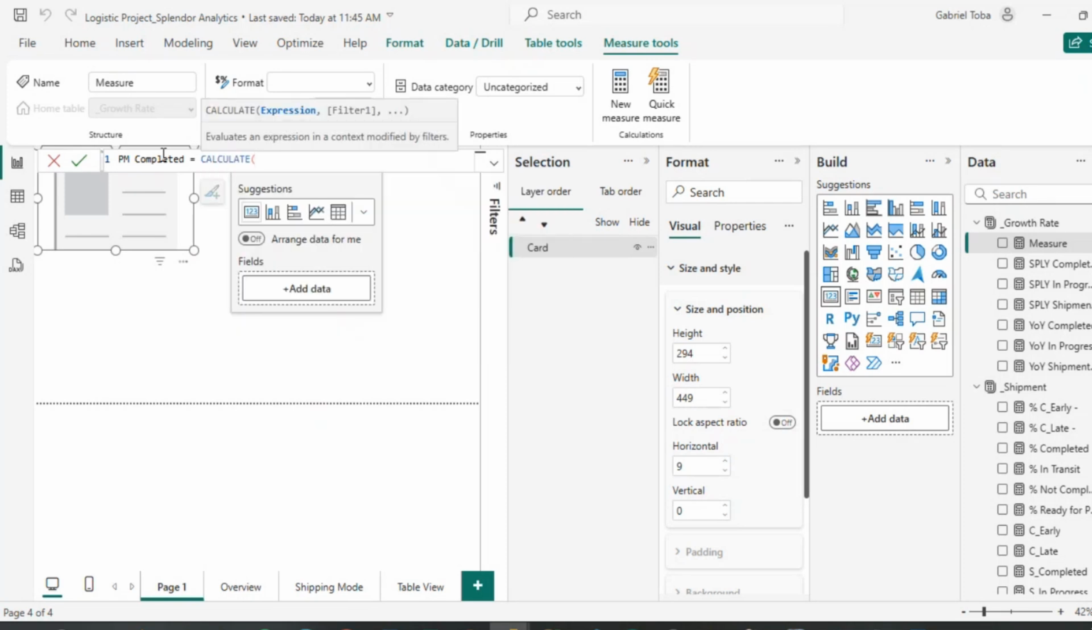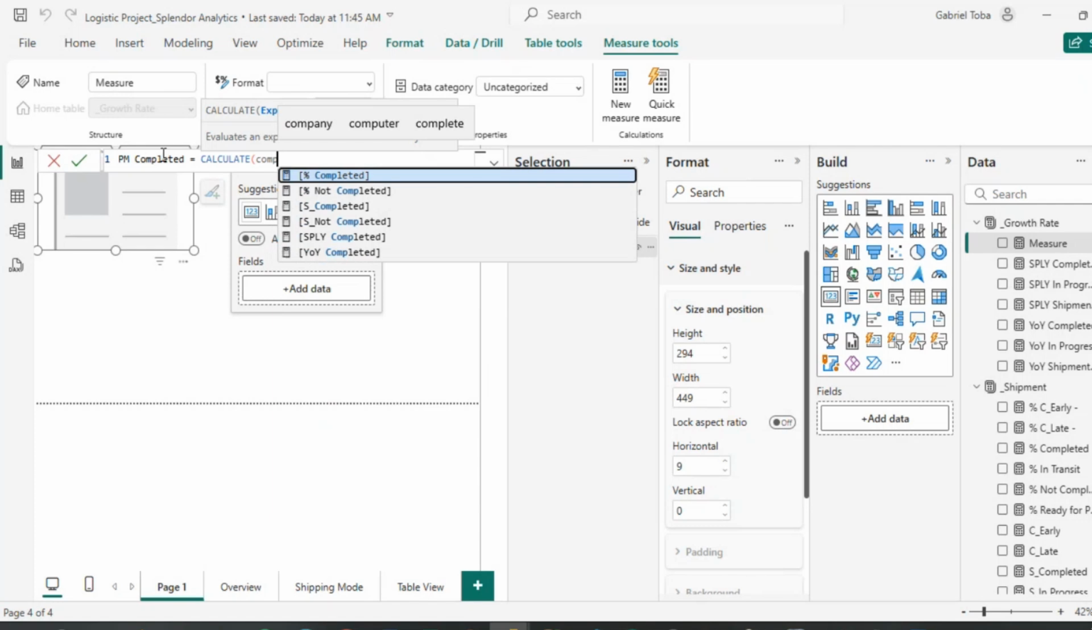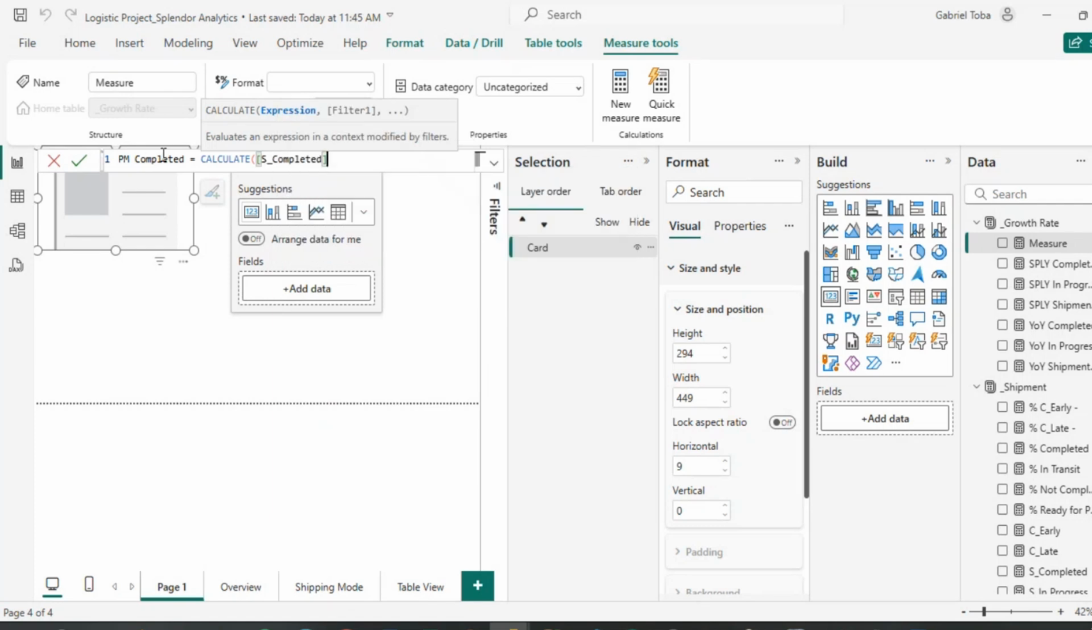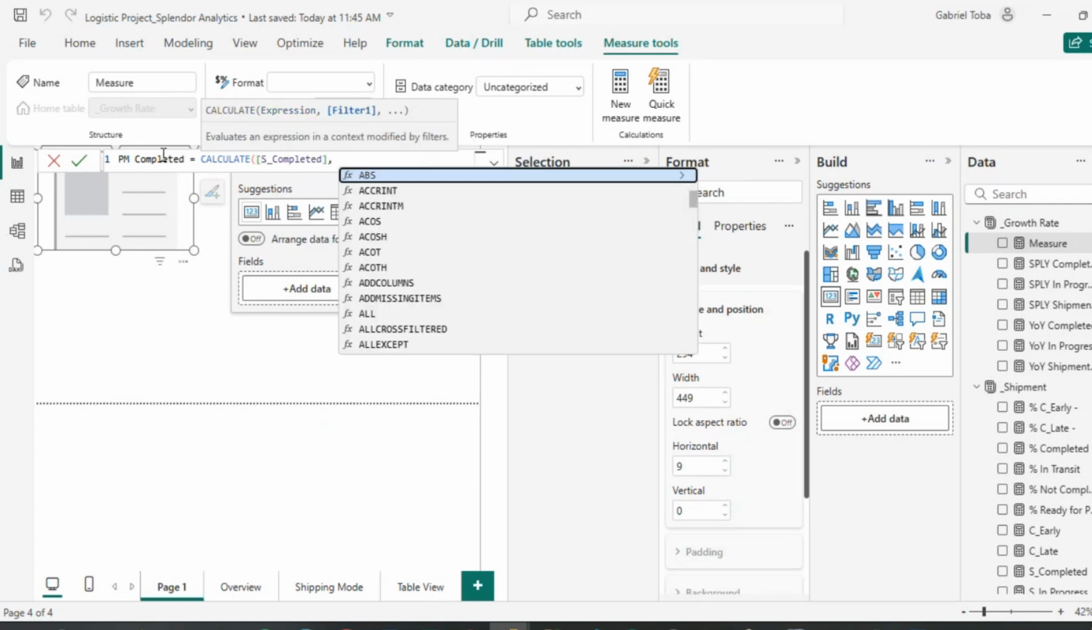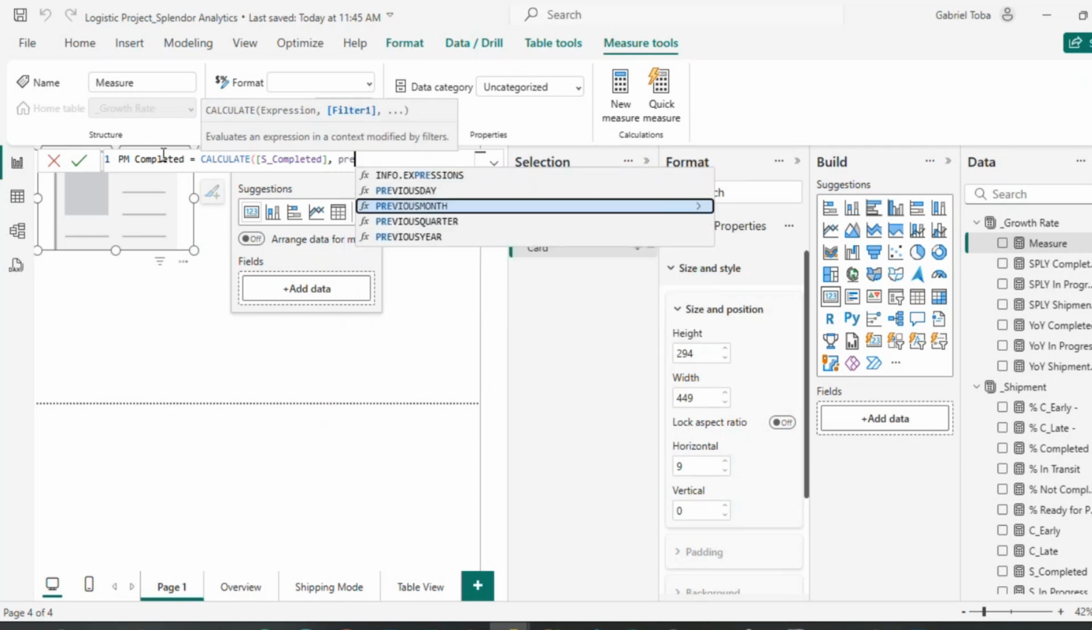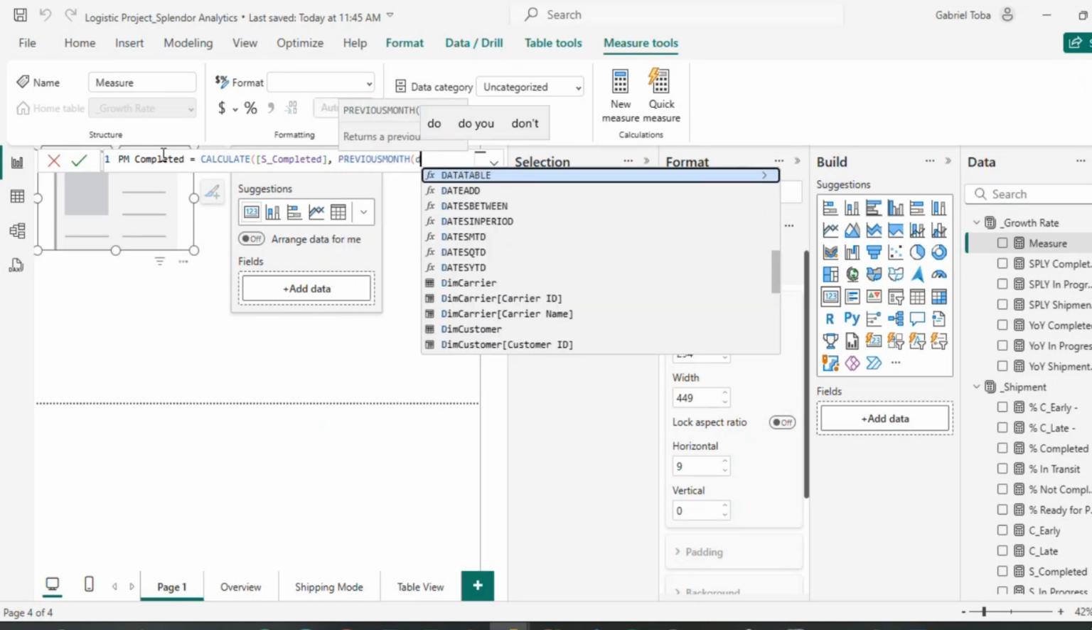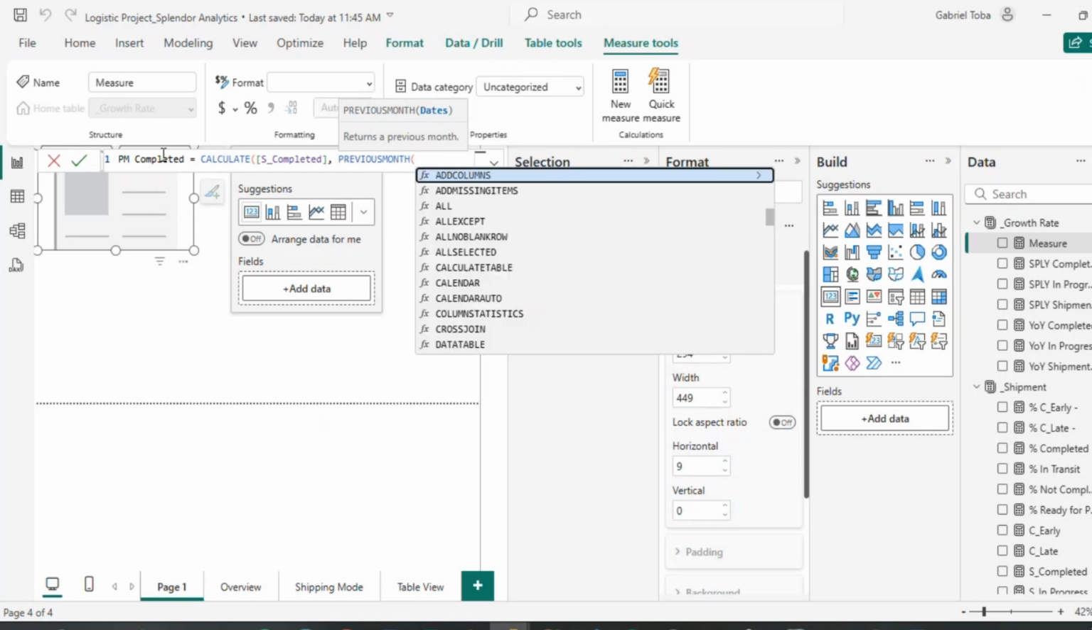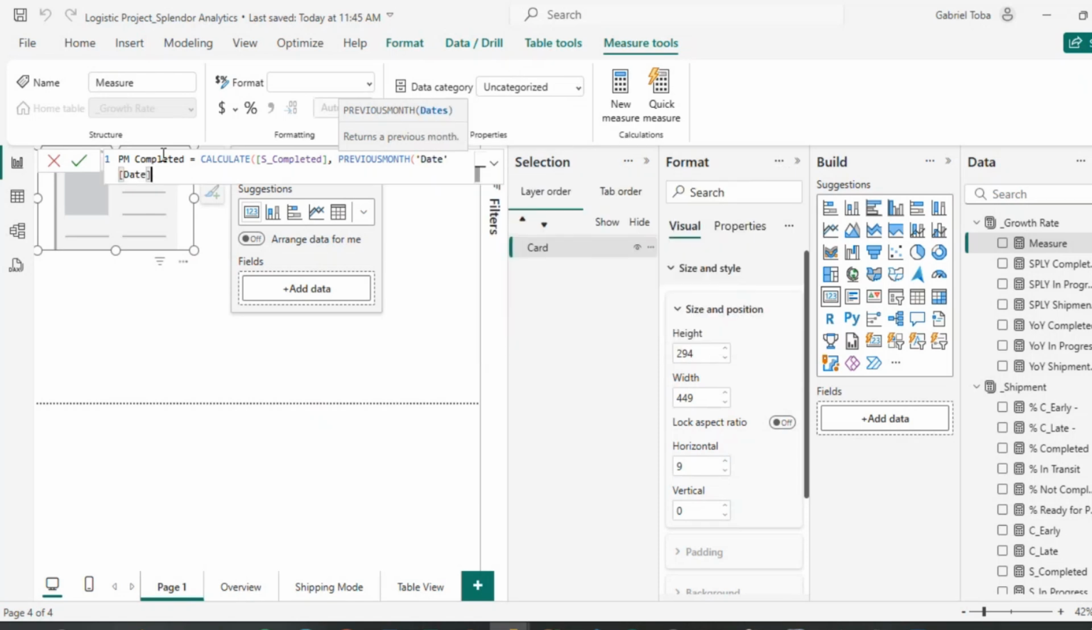And this time around, I want to do shipment completed. Shipment completed. Okay, versus then previous month. I say versus the previous month, and of course my dates. My dates, and I'm going to close this, copy this, and press. I think I have 2 brackets to close. Okay.